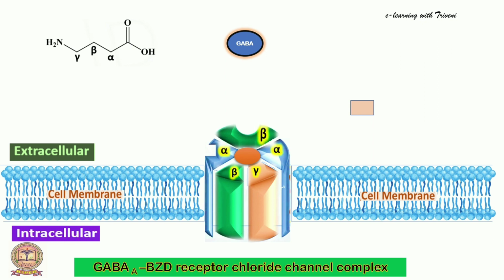GABA is the primary inhibitory neurotransmitter in the central nervous system. Only the alpha and beta subunits are required for the GABA action, and most likely the binding site for GABA is located at the beta subunit, as shown in the figure of the GABA A receptor.